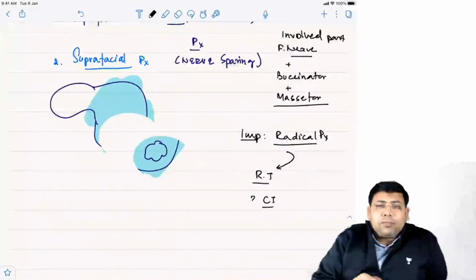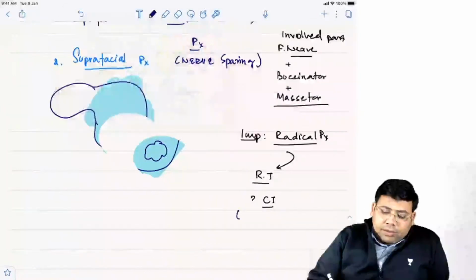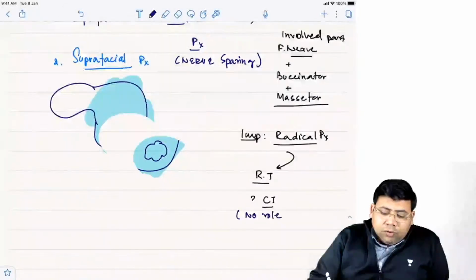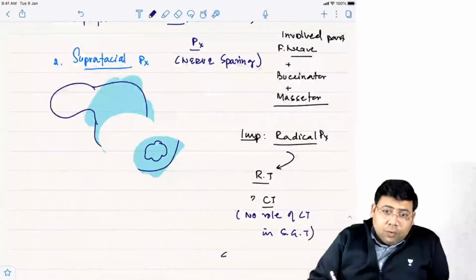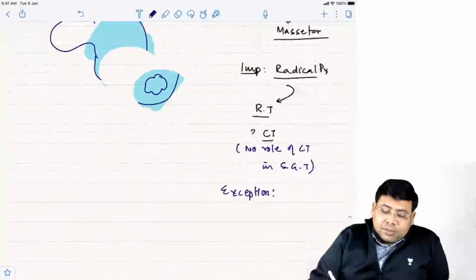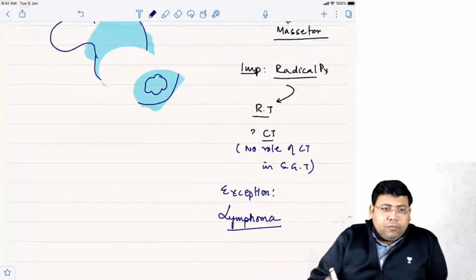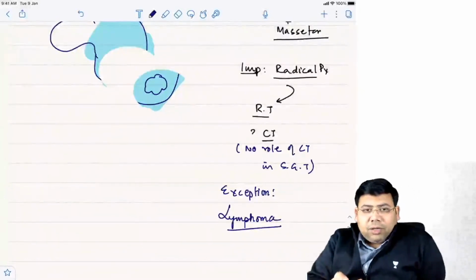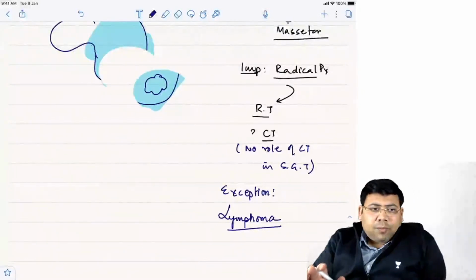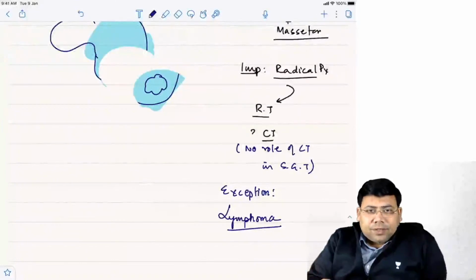Chemotherapy is not for all. Important, there is no role of chemotherapy in salivary gland tumors. The only exception to this is lymphoma. Lymphoma anywhere in the body, the management is the same, that is the CHOP or R-CHOP regimen. Is that clear or no?